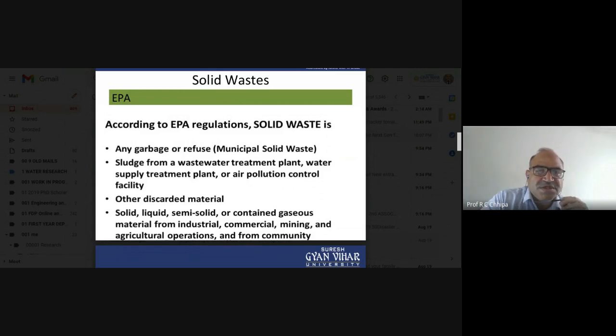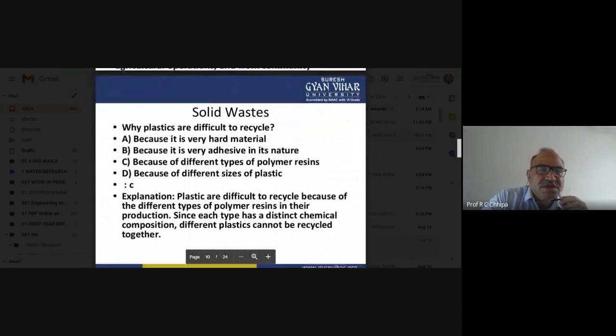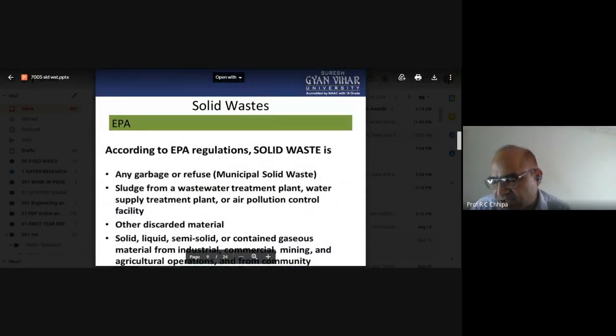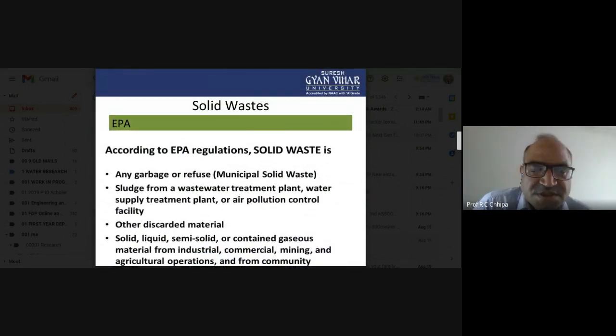So these are the regulations on how we can use that. The Environmental Protection Agency has also given many plus points: to reduce, to recycle, to reuse, to regenerate. One more thing can be explained here.